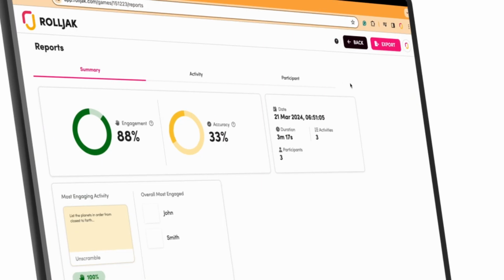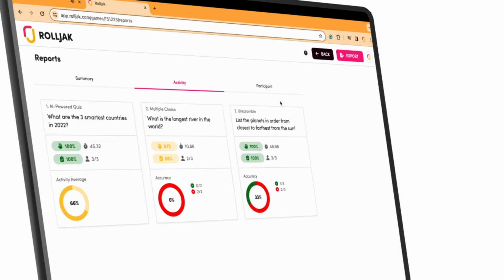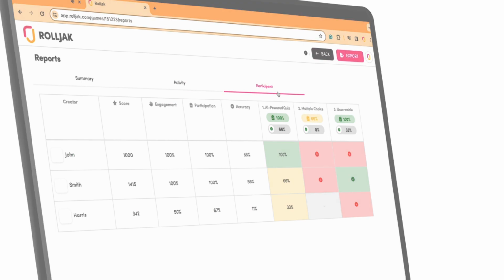Track student progress seamlessly with Rolljak. With our student engagement tracking, you'll know exactly how engaged your students are.